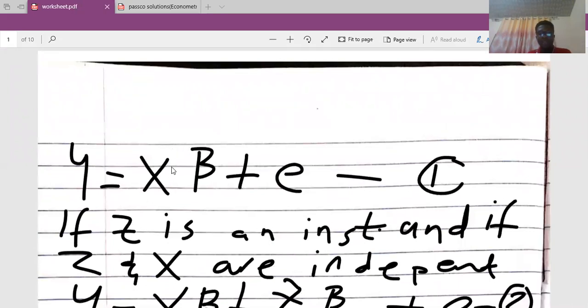That's the X we have here. So we had a problem of endogeneity in this model, and for that matter, they introduced this Z to solve this problem of endogeneity. So it means that there should be some sort of correlation, some sort of relationship, between this Z and X.